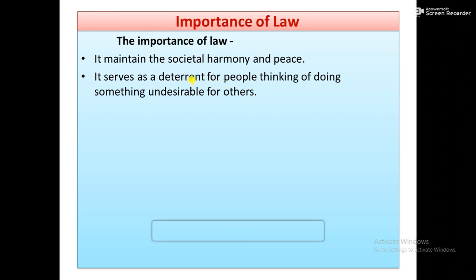It serves as a deterrent for people thinking of doing something undesirable to others. So law creates a deterrent. Deter means a kind of fear. Why do people not do wrong? Because of law. Law has coercive power. Law has imprisonment power. Law has punishing power. Law has threatening power. That's why people think, oh, it is law which punishes if we do wrong. That type of deterrent, that type of threat created by the law, is also an importance of law.